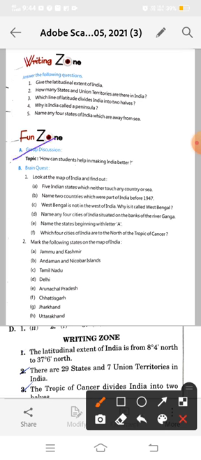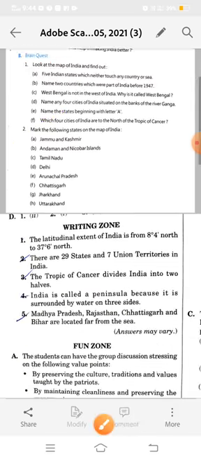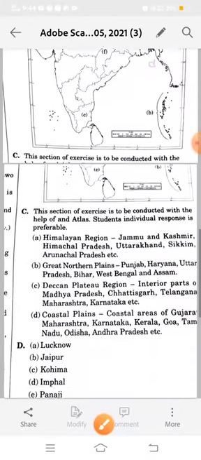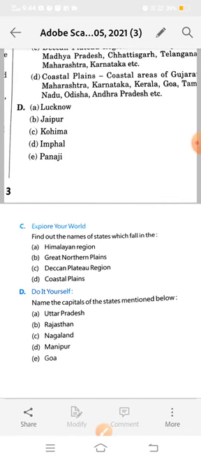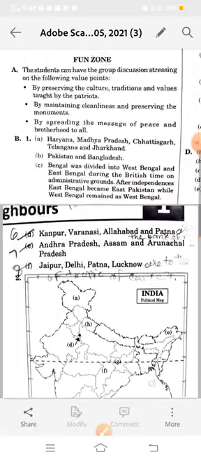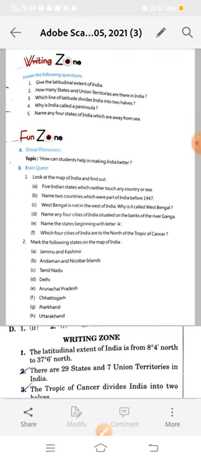We will do exercise B, brain quiz. Also look at the map of India and find out. In exercise B, mark the following states on the map of India. We will also do exercise C, which is given in your textbook in the fun zone. See here, explore your world and do it yourself. Firstly, we will do the revision of writing zone, answer the following questions.